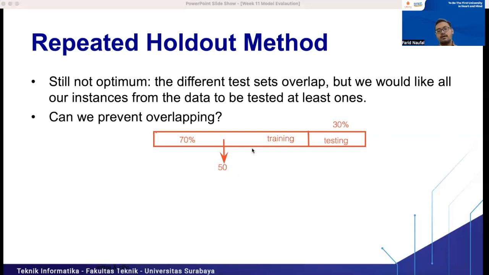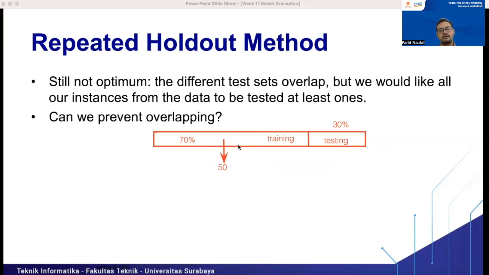It is used only in the training set for each iteration in repeated holdout. This data is always used in the training set, but never in the testing set, right?